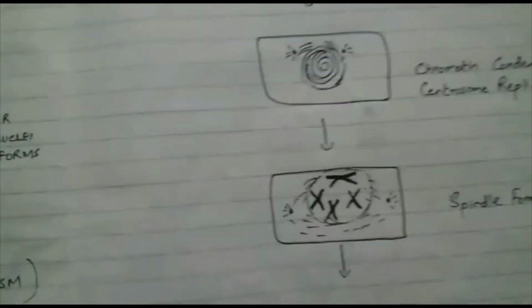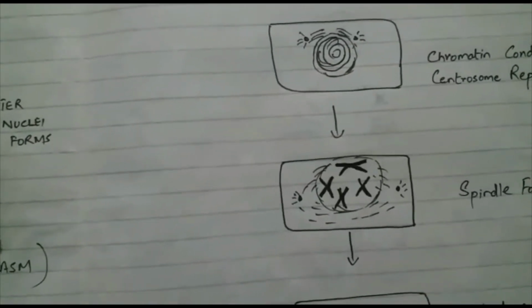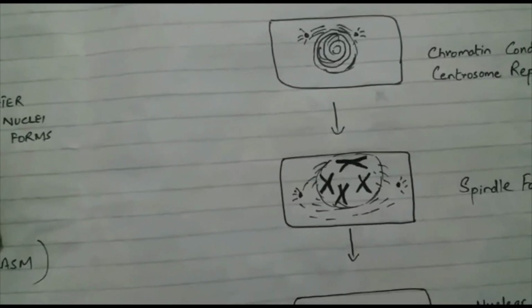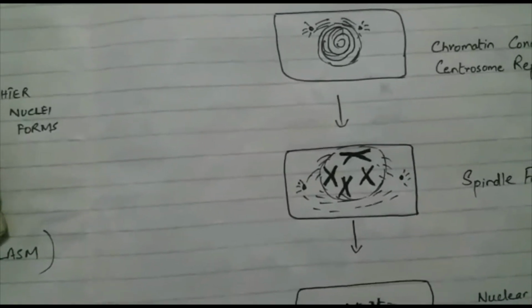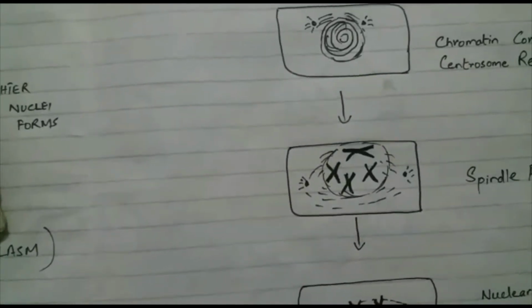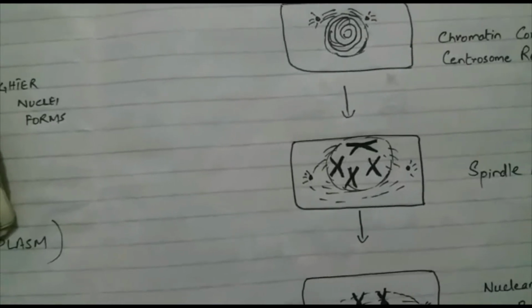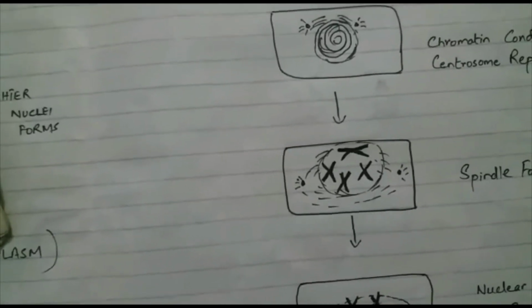In highly vacuolated plant cells, the nucleus has to migrate to the center of the cell before prophase. As we know, there is a large central vacuole present in the plant cell, and the nucleus is shifted towards one side. The cells of the plant lack centrioles, so spindle fibers are formed by the aggregation of tubulin protein present on the surface of the nuclear envelope during prophase.